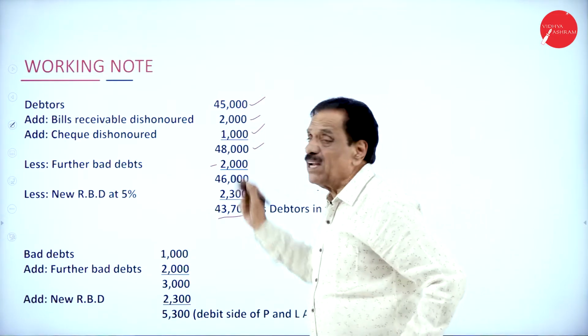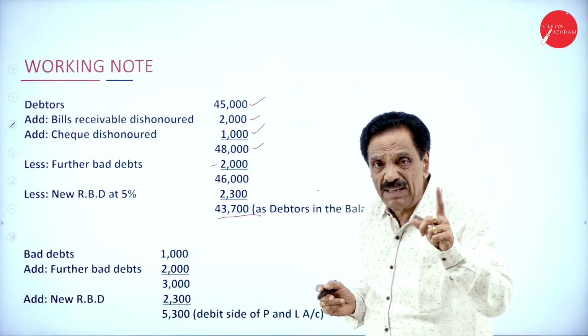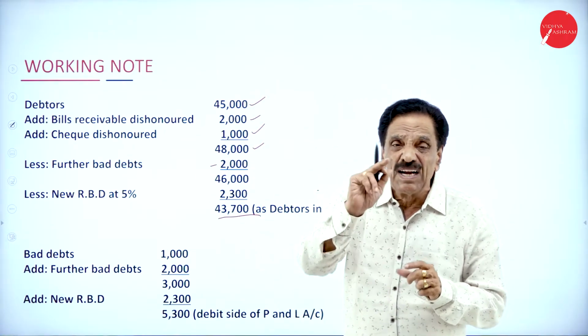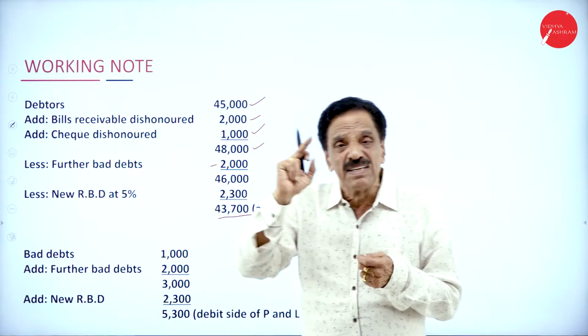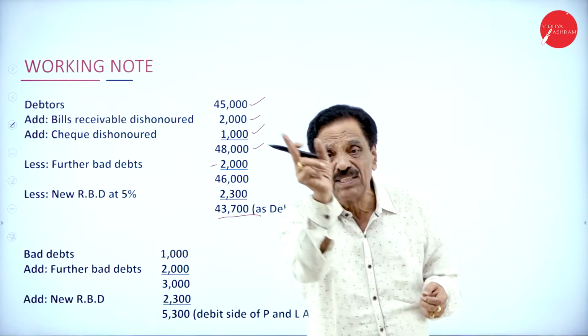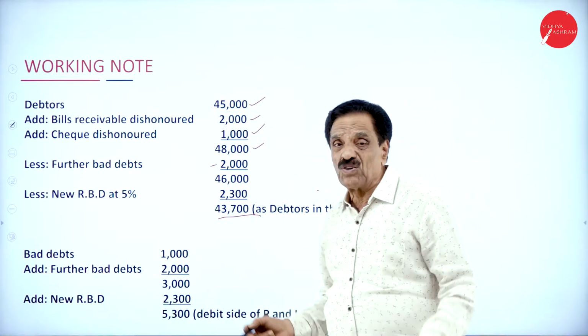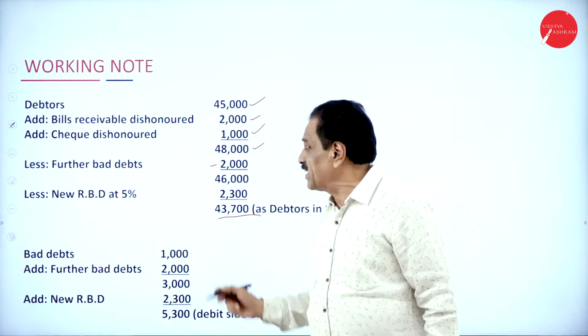What's the actual debtor? 45,000. Out of that, add BR dishonored, add check dishonored. How to treat BR dishonored? Deduct from BR, add to debtor. Check dishonored, deduct from cash at bank, add to debtor. It becomes how much? 48,000. Out of 48,000, how much is irrecoverable? 2,000. What's the balance? 46,000.